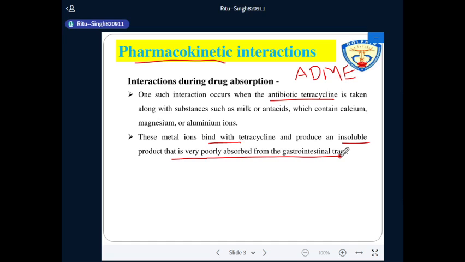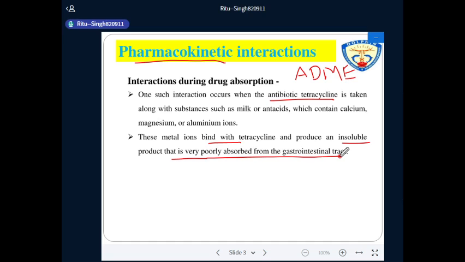So when these drugs, tetracycline and antacids, are given together, they affect the action of each other, affect the pharmacokinetic process, that is absorption, and the effect of the tetracycline decreases because tetracycline binds with these metal ions present in the antacid drug.